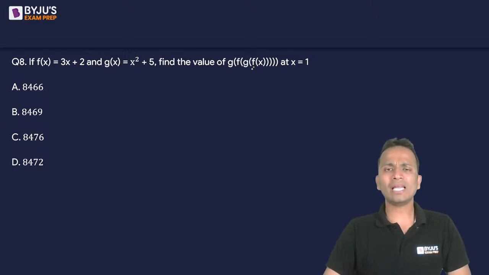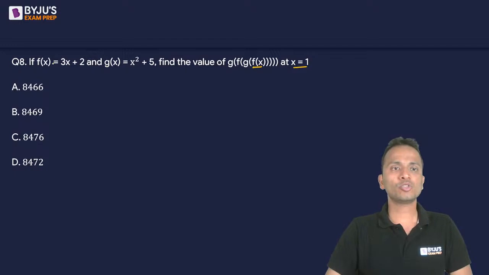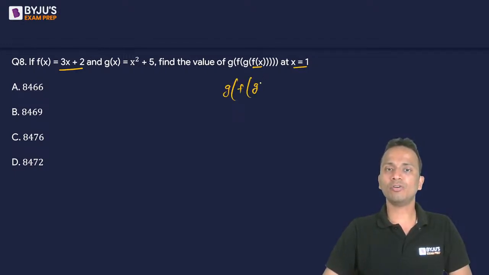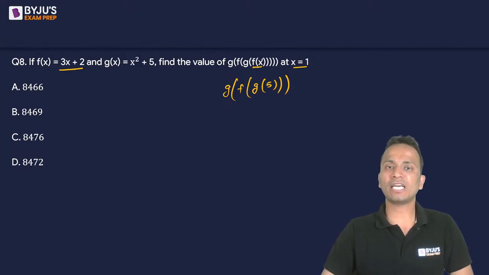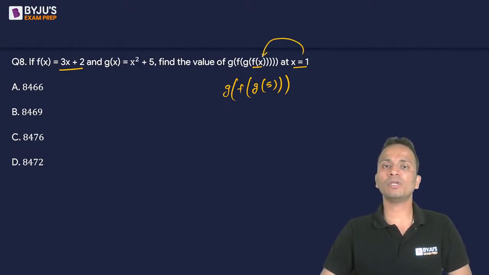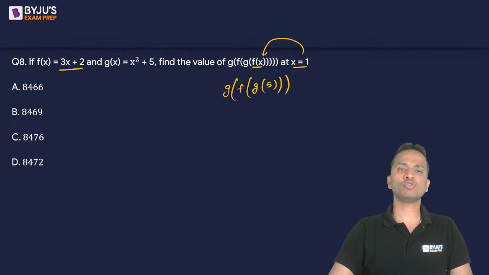F of x. So I'll solve this step by step. So f of x at x equal to 1, so let's put x as 1. So 3 plus 2 is 5. So this will become g of f of g of 5. Okay, right? So f of x, I have started from here by putting x equal to 1. So f of 1 I have calculated, it comes out to be 5.